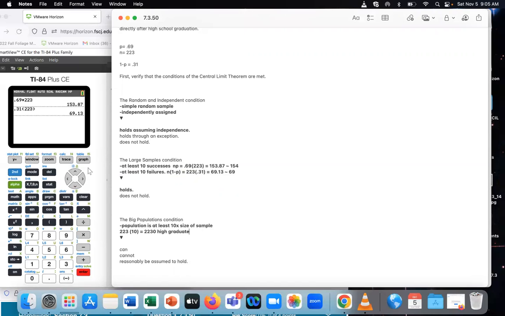I mean, in some high schools there are for sure probably more than that. There's definitely more than that number enrolling in college at TCC or FSU or any institution. So we definitely can say this is reasonable to assume that it holds.